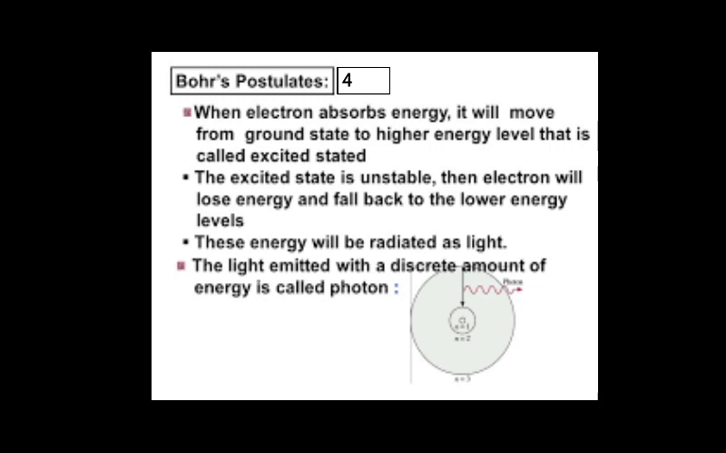Postulate number 4. Bohr said that when electron absorbs energy, it will move from ground to higher energy level. That is called excited state. And this excited state is unstable. Electron will again come back to the lower energy level. So when the electron jumps from higher to lower energy level, it will radiate energy. It will radiate the energy, and that energy can be in the form of light. The light emitted with the discrete amount of energy is called photon.